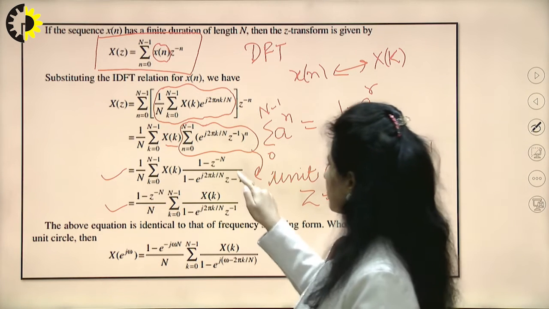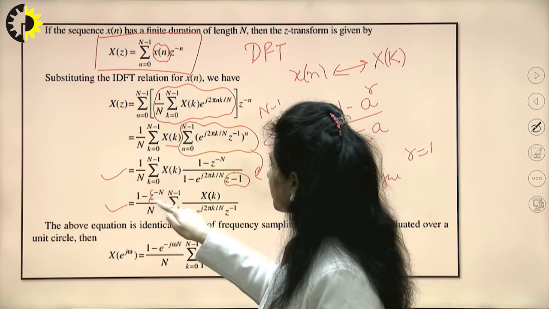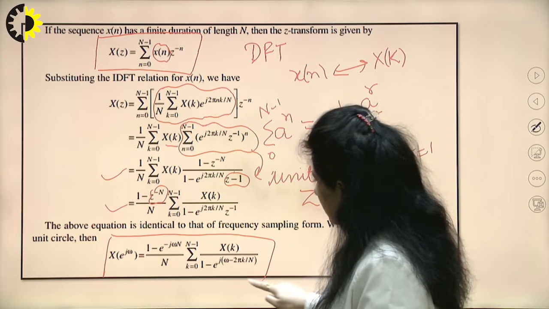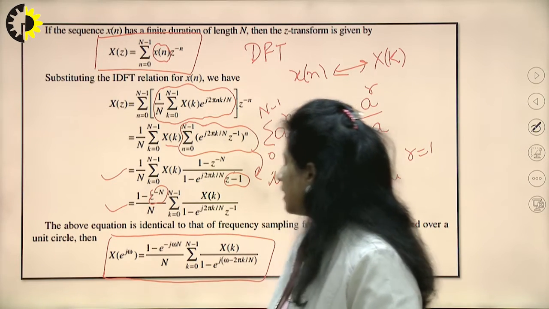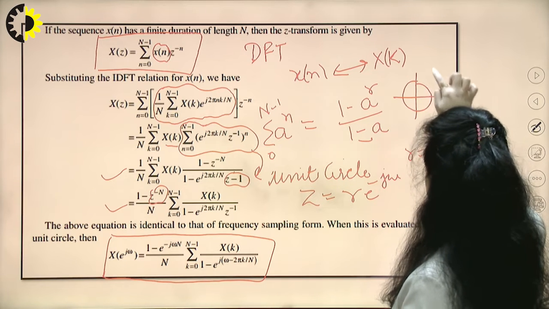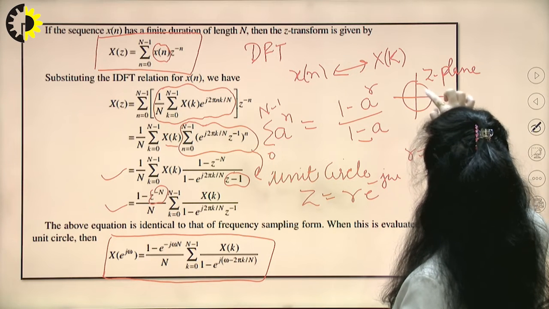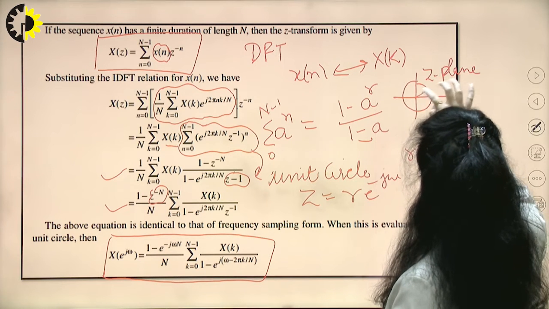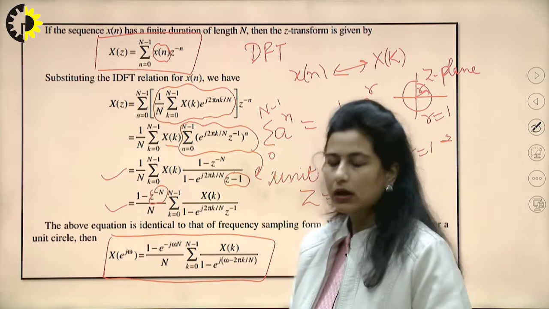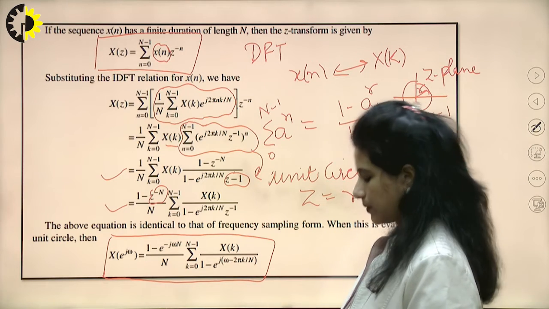So, wherever I see this z, I would substitute its value here and obtain this final expression, showing how the DFT can be represented on the unit circle of the Z plane, where r is equal to 1. This is how these two planes, the Z and DFT, are related to each other directly.